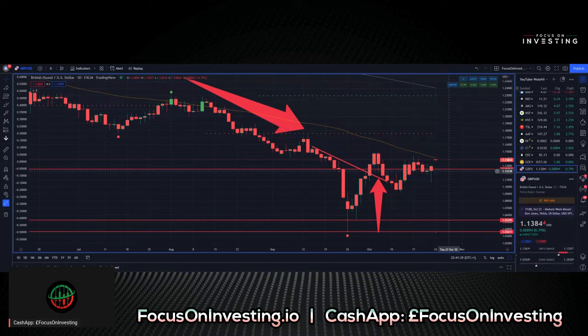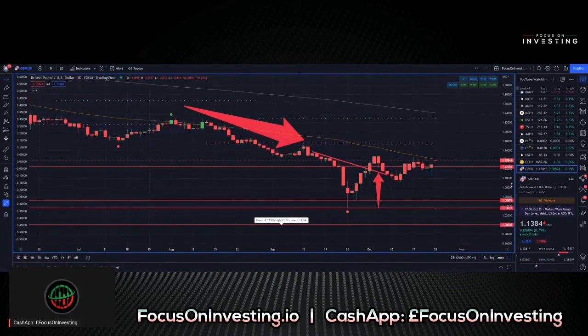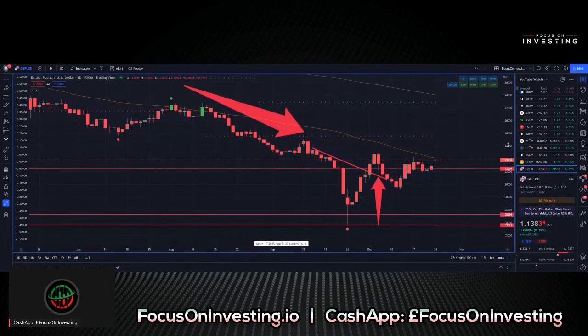So on the trend filter, we're actually red, trading more or less below all three trend filters. We're trading just above our 20 simple moving average, and price just faced a bit of resistance at this 50 simple moving average, trading below our key pivot support and resistance levels here. If we zoom out, we see that price is down 17.202% off of our high.